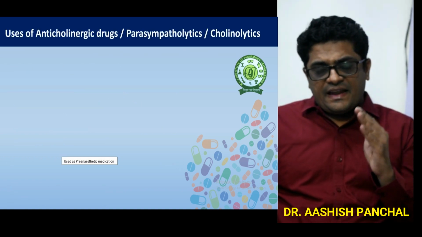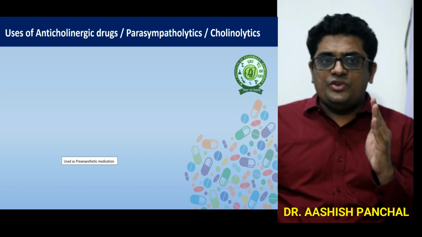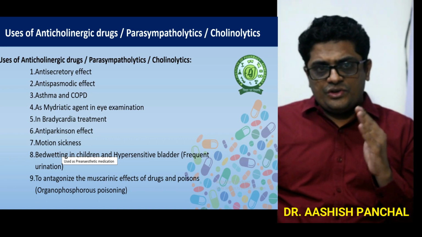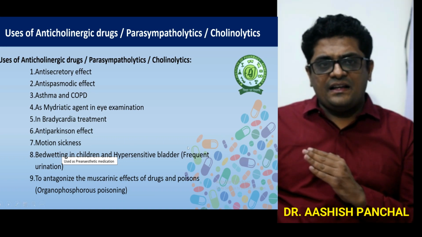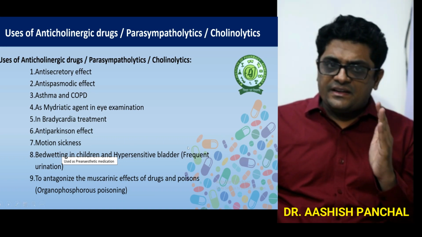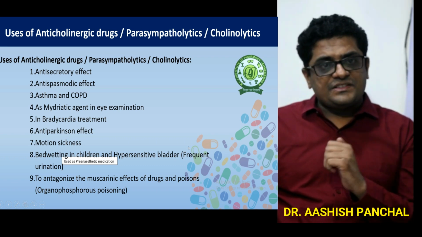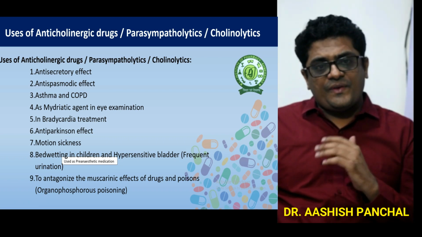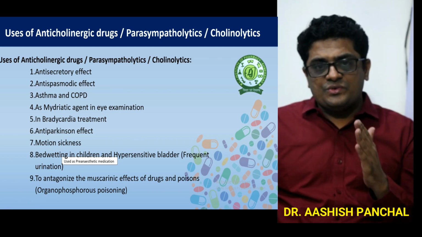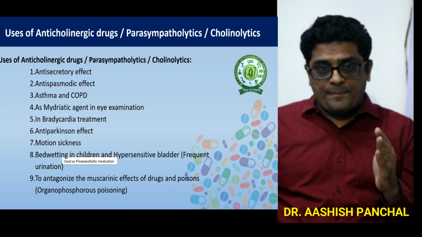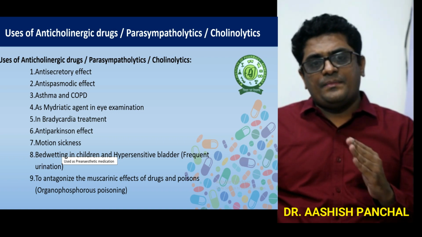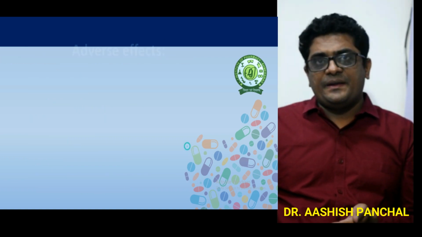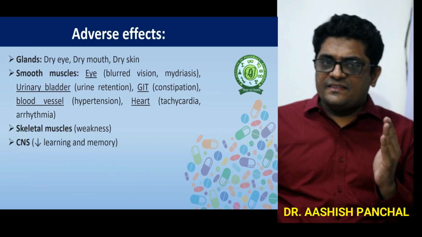Now the next point is the use of the anticholinergic drug. The uses of the anticholinergic drug are the anti-secretory effect, antispasmodic effect, asthma, COPD, and as a mydriatic drug. It is used in bradycardia, as an anti-Parkinson drug, and in motion sickness. Also it is used in hypersensitive bladder, and it antagonizes the muscarinic effect of drugs and poisons like organophosphorus poisoning. Okay, and last, that is adverse effects.